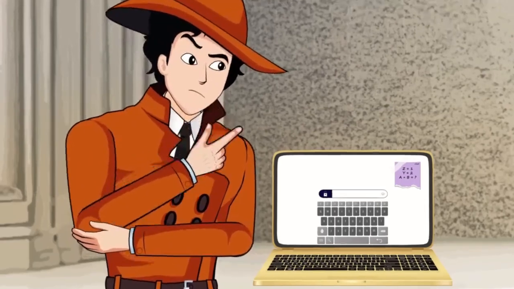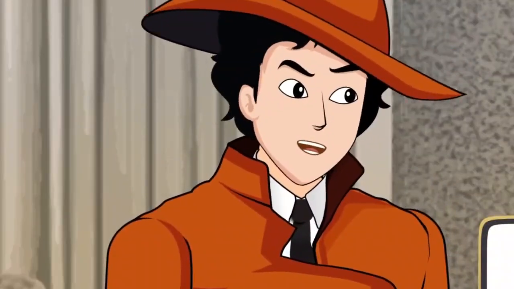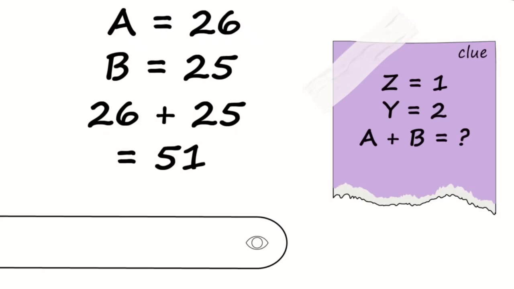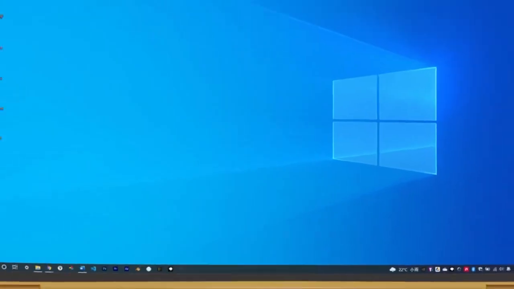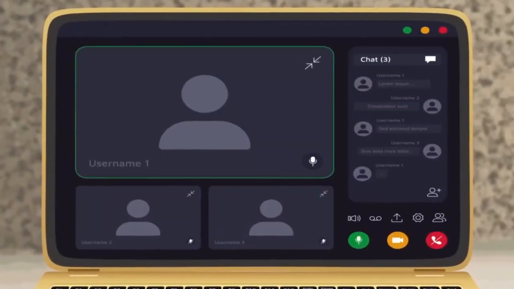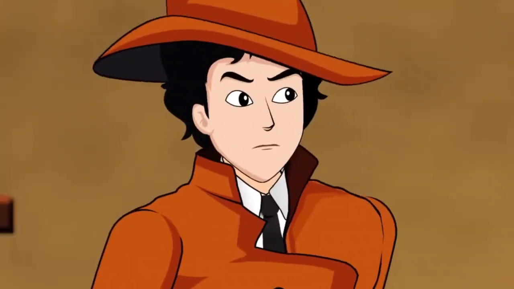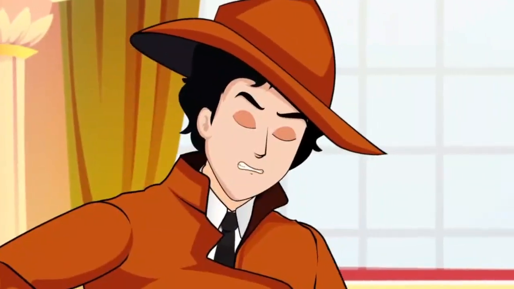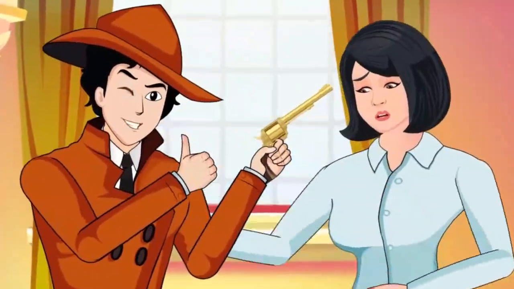Mehul thinks for a moment and realizes the values of the alphabets are in reverse order. So, A would be 26 and B would be 25. And 26 plus 25 equals 51. Mehul presses 51 and the laptop unlocks. The laptop had her house location marked. Mehul immediately goes to that location and finds the young woman there. Mehul catches her. Let's move on to the next puzzle.